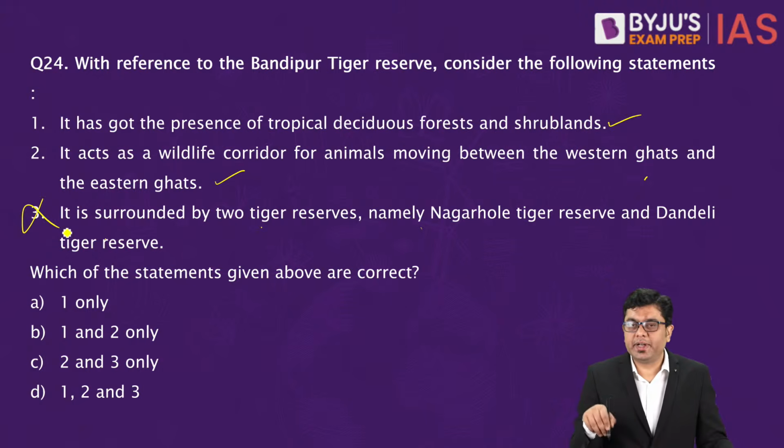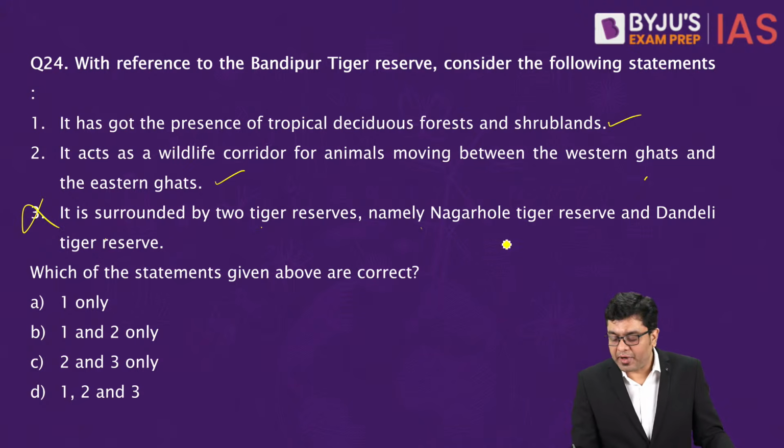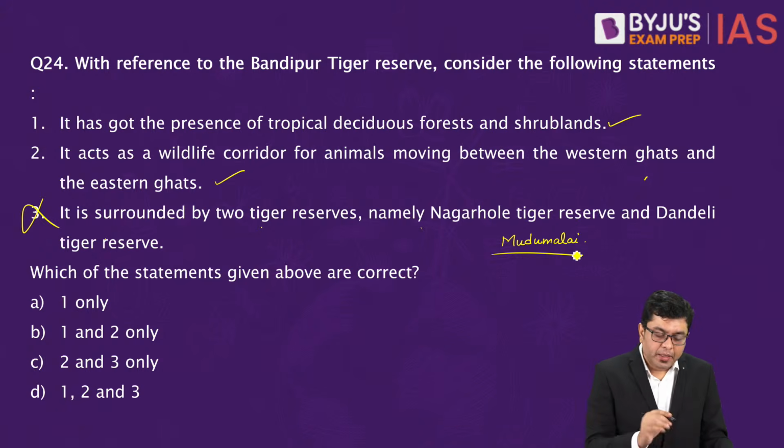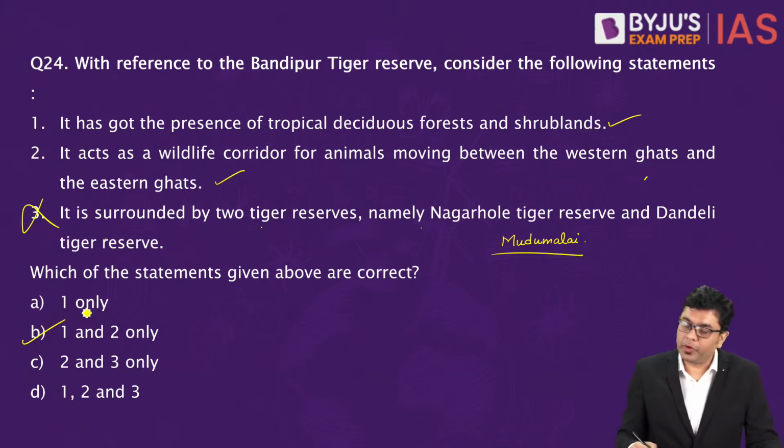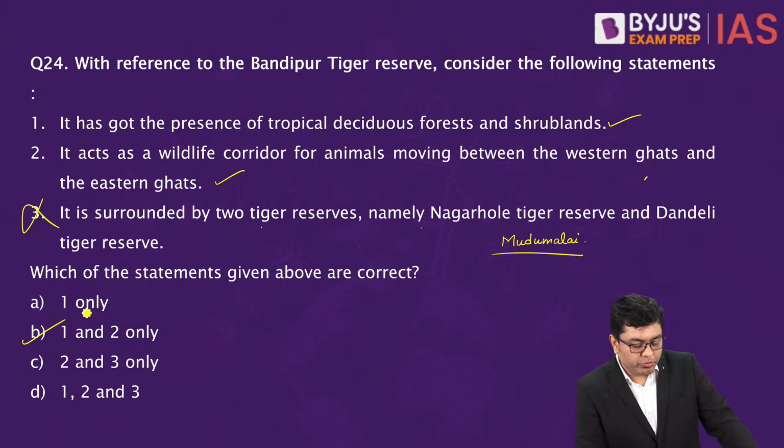Dandeli is not situated around Bandipur. Here you have Nagarhole and Mudumalai, which is situated close by. Okay, so here that is going to be incorrect. So the correct answer in this case is going to be B, that is 1 and 2 only. Okay, I hope this is clear.